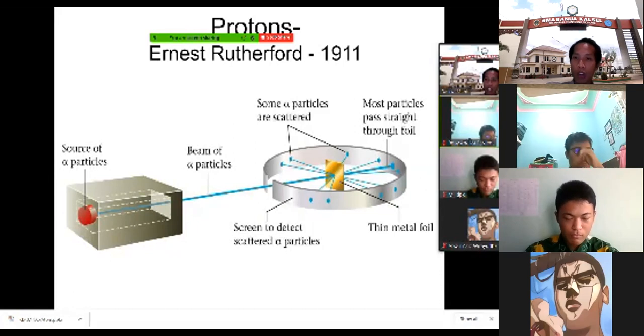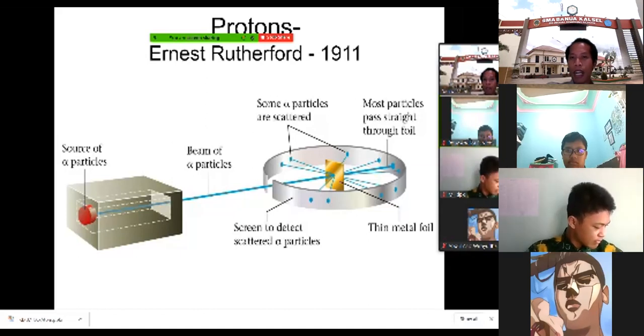So the name of the experiment is the gold foil experiment. As you can see from the color, it's gold. So what happened to the alpha particles when they were shot at the gold? Most of the alpha particles went through the gold foil. Some of them were deflected, dibelokkan. Some of them were deflected, and some of them were also reflected.